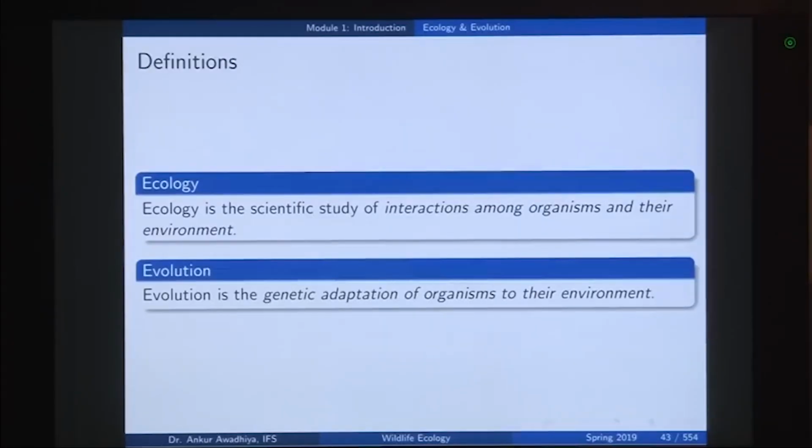As we saw before, ecology is the scientific study of interaction among organisms and their environments. And here we need to emphasize the word interactions. So, we are studying the interactions among the organisms and their environment. Whereas evolution, the process through which we have all been made, is the genetic adaptation of organisms to their environment. Now, we need to look into these two terms, genetic adaptation. What is genetic? What is adaptation? And how are these related to evolution?